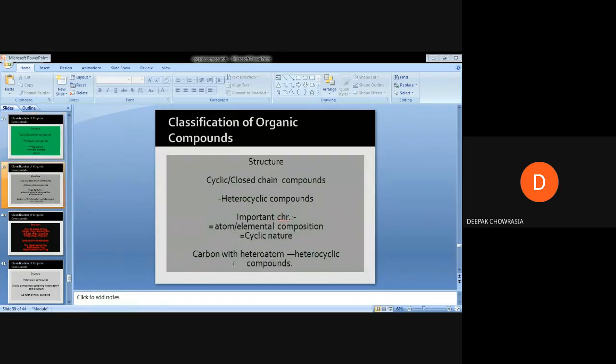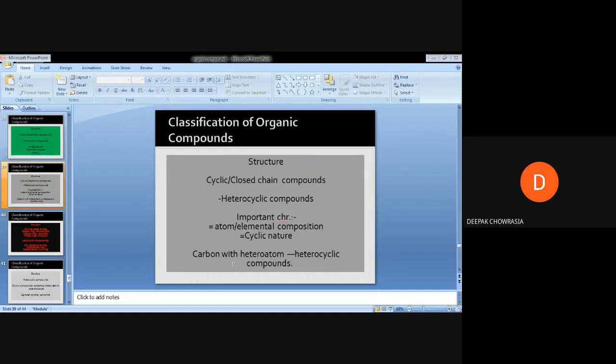So the next subcategory here is the heterocyclic compounds. When we compare the important characteristics amongst homocyclic organic compounds and heterocyclic organic compounds, we find that although the heterocyclic organic compounds also have a cyclic nature, a ring like structure, they are not similar in elemental composition.